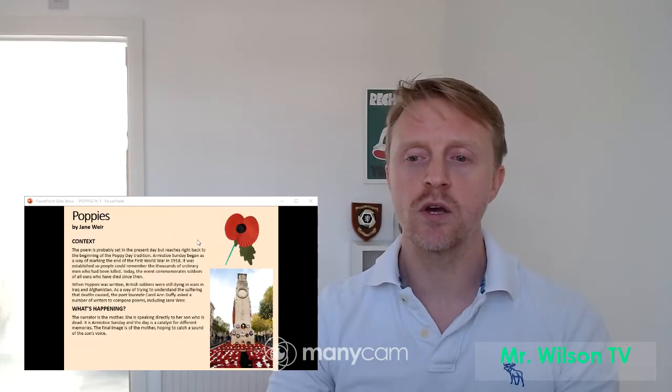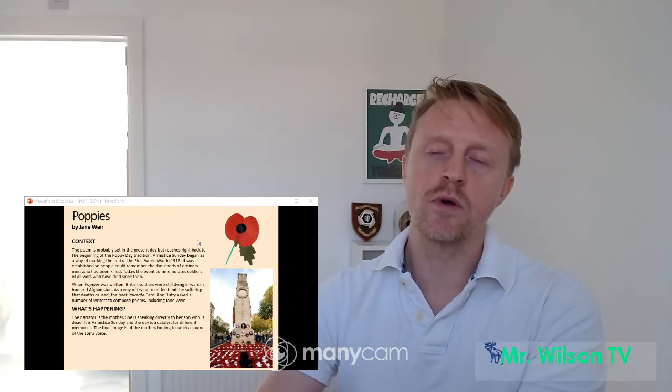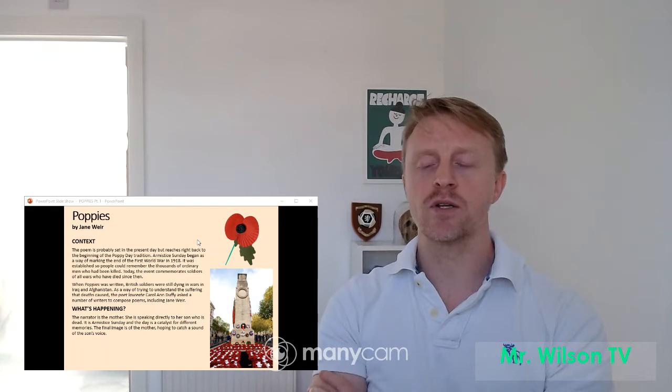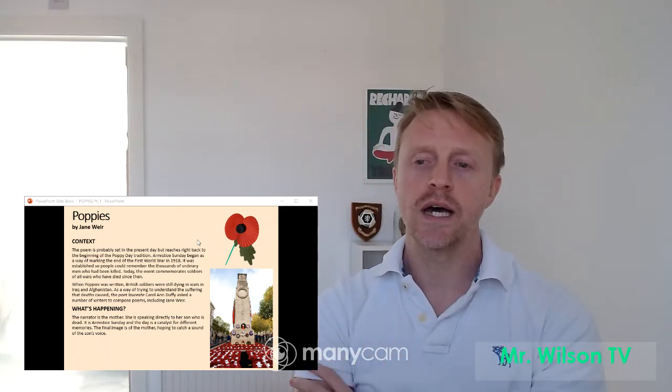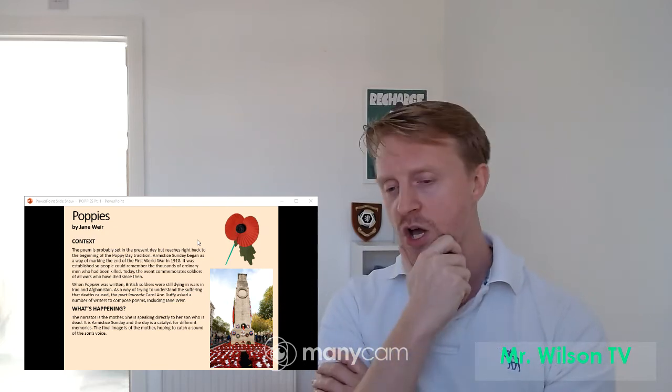So the last thing we're going to look at is a little bit about context. It's always really important with poetry to bear in mind when it was written, when it was set, who's it appealing to, and just a little bit of an oversight on that at this stage.